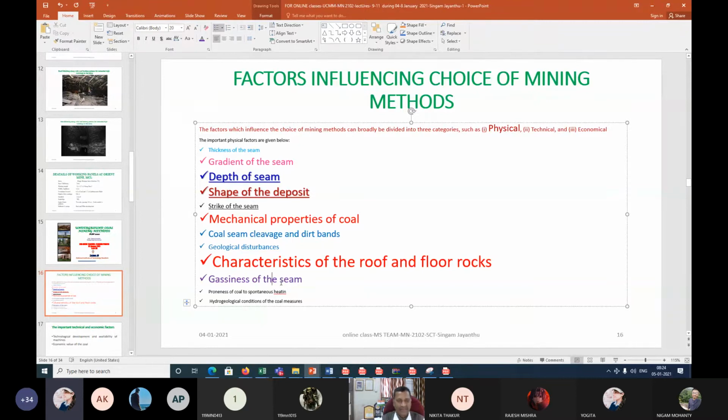If coal characteristics are like that, then it is very difficult to adopt such methods where we cannot provide proper ventilation, so that the gas cannot dilute properly, right? So this type of issues will come in selecting the method of mining as far as our underground coal mining methods are concerned. And then there is the proneness of coal to spontaneous heating.